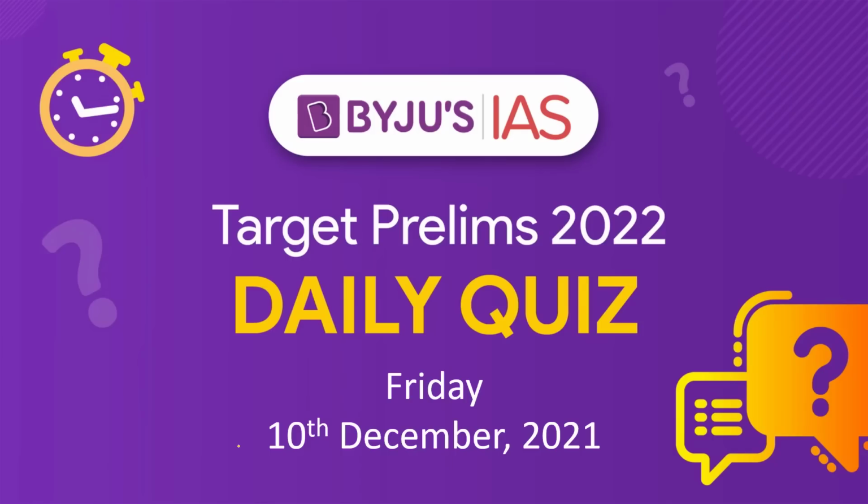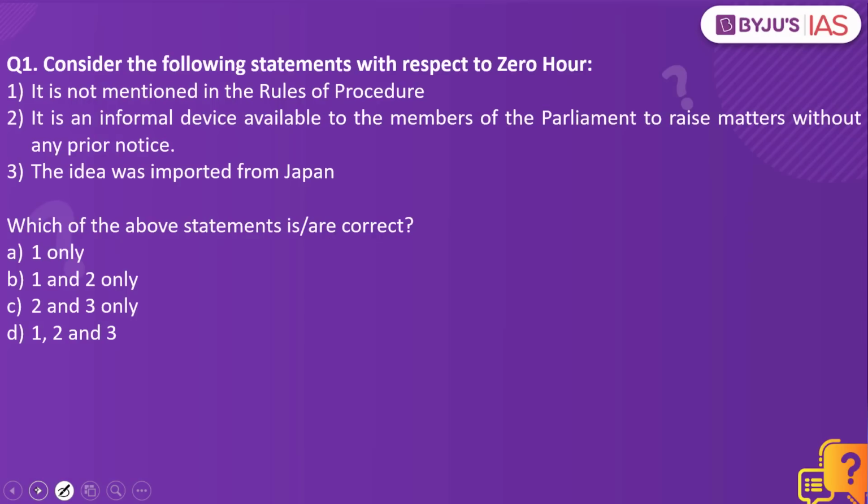Let's get started and look into our daily quiz. Let's look into the first question. Consider the following statements with respect to Zero Hour. It is not mentioned in the rules of procedure. It is an informal device available to the members of Parliament to raise matters without any prior notice. The idea was imported from Japan. Which of the above statements are correct? The answer to this is 1 and 2 only.